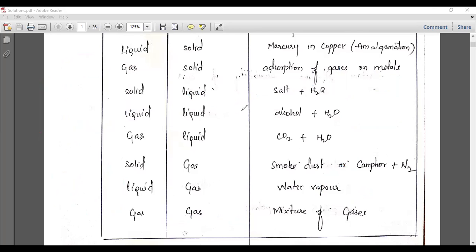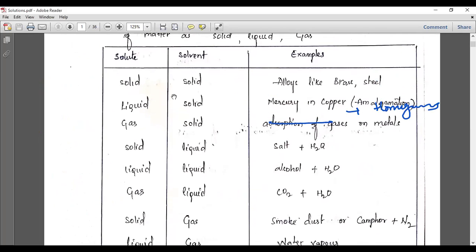This particular example, alcohol and H2O, is a homogeneous solution. Not only this, I am taking examples of other things, like alloys. First of all, alloys like brass and steel are homogeneous. If they were heterogeneous, you would get two separate layers. But in brass or steel you cannot get two separate layers. You will get only one thing, the steel or brass. So it is homogeneous.